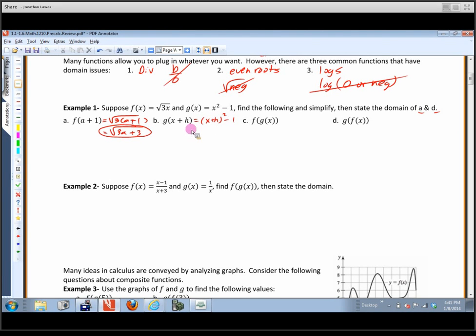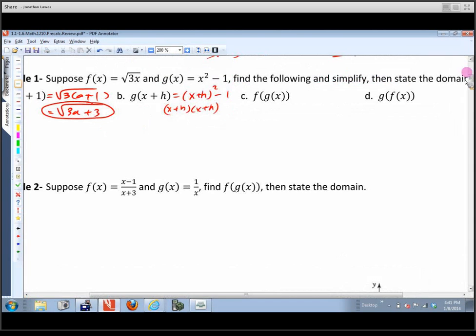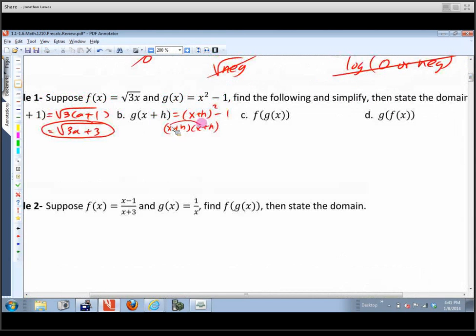Remember, what we get here is, this would be x plus h times x plus h. So I have to square that binomial. And if I square that binomial, I'm multiplying each one of these here with each one of those there. So that's going to give me x squared. This is going to give me xh. This is going to give me xh. And this is going to give me plus h squared and then minus that 1.